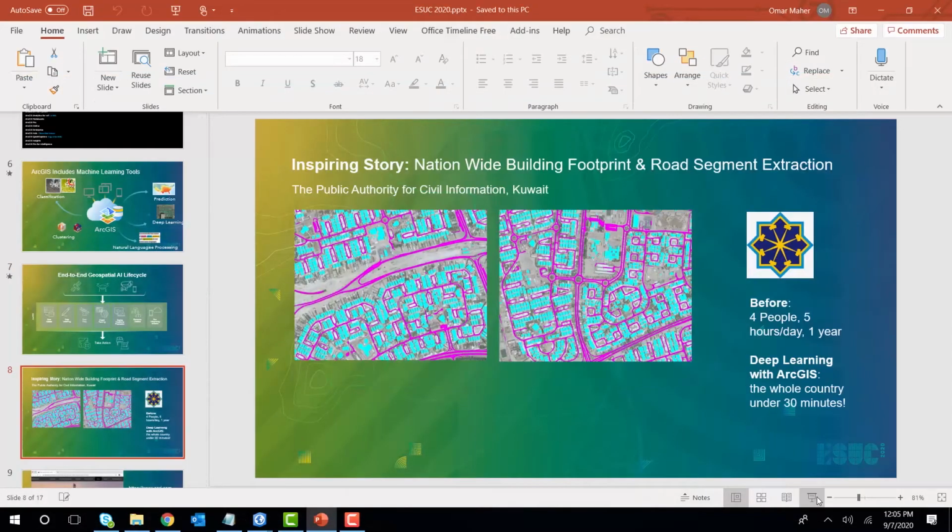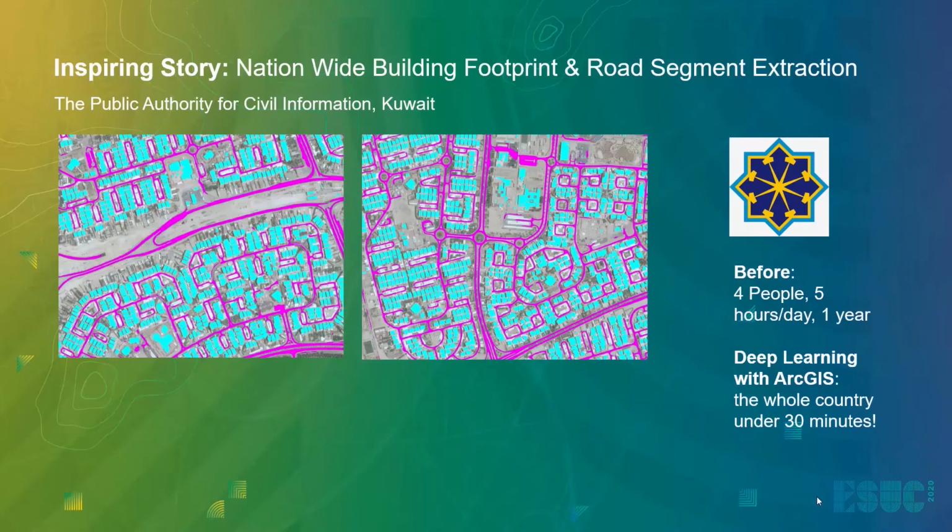One of the major success stories that we have is PASI. PASI is the public authority for civil information in Kuwait. Previously, they had about 4 or 5 people working for like 5 hours a day for 1 year to digitize the whole country, extracting the building footprints and the road segments. Using deep learning with ArcGIS, now they are doing the whole country in almost 30 minutes. Can you imagine that? From almost 5 man-years to 30 minutes, that's the power that deep learning can bring to the table. And that's the power of automation that I want you to think about for the different workflows that you have.